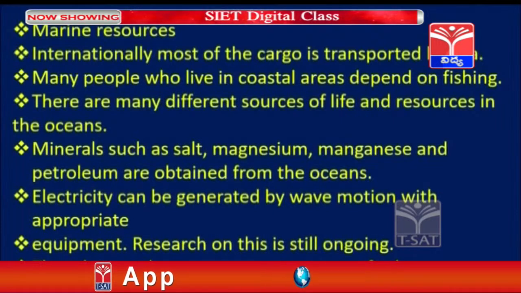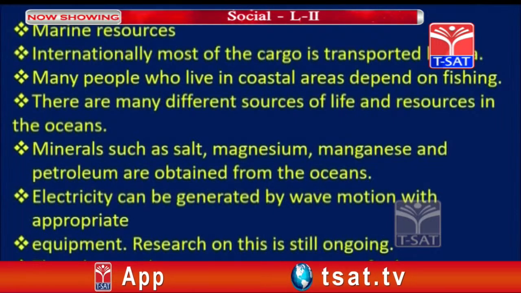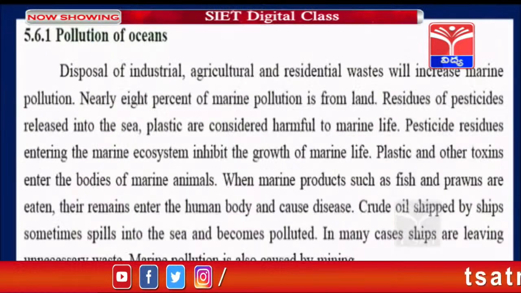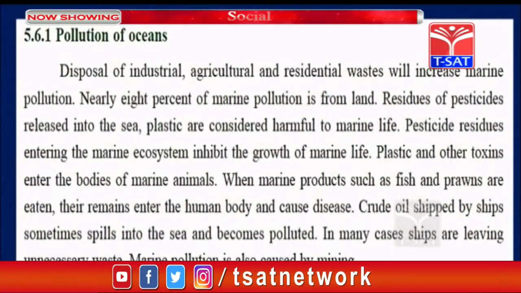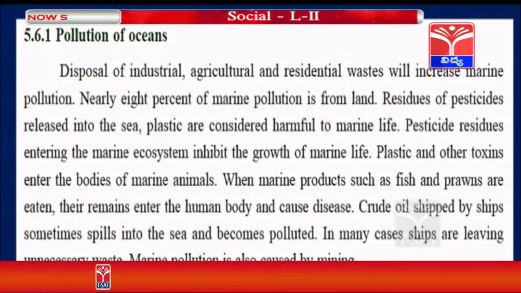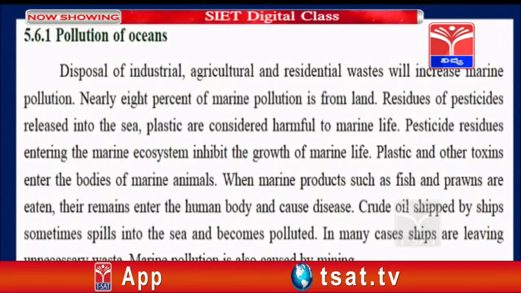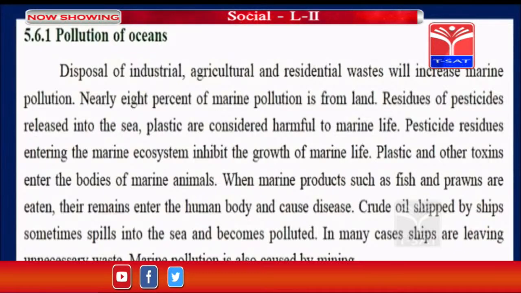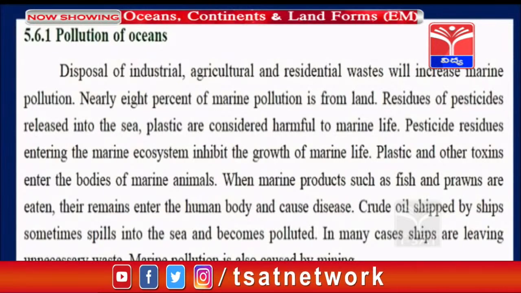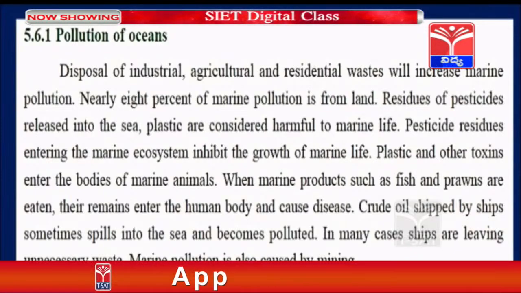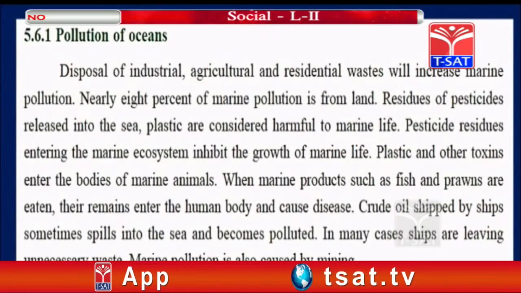And of course, the research is still going on. This one is one of the resource centers for human beings. But one important thing is that pollution of the ocean is also taking place so much. Why? Because of industrial waste and agricultural waste, which they are sending through the rivers into the ocean, and the marine aquatic animals are being affected by this. The pesticides and all these things they are using are causing harm.